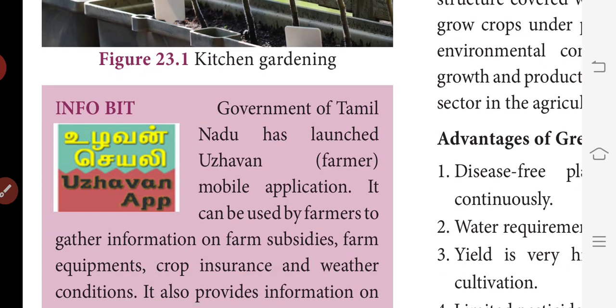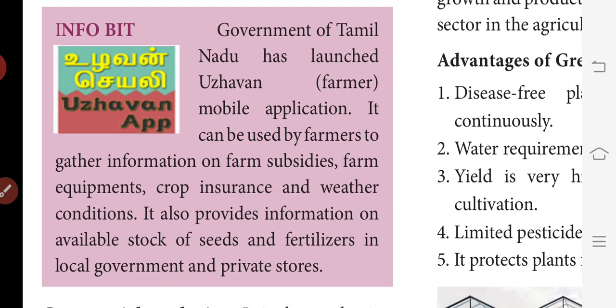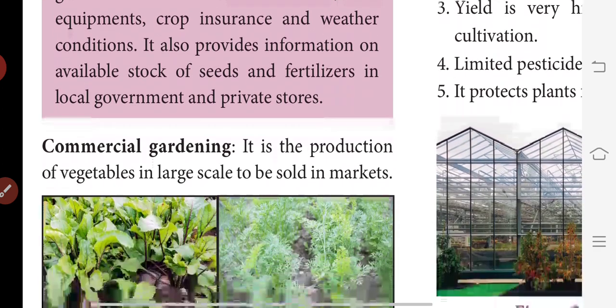See the information bit here. The Government of Tamil Nadu has launched Ulavan Sandai, isn't it? You all know. The Ulavan mobile application can be used by farmers to gather information on farm subsidies, farm equipment, crop insurance and weather conditions. It also provides information on available stock of seeds and fertilizers in local government and private stores. Next is commercial gardening.